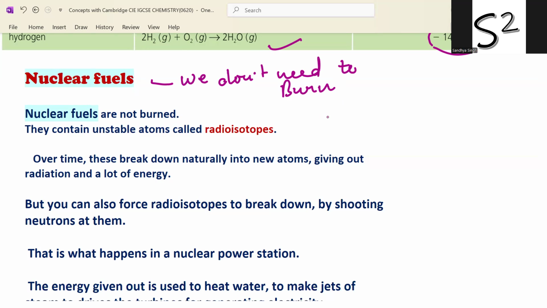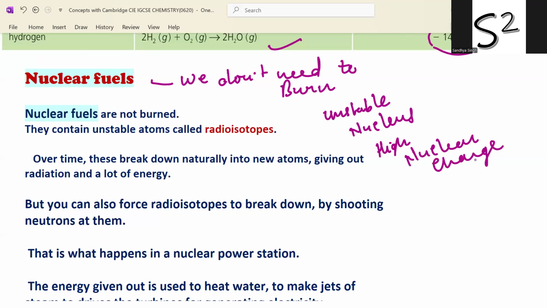They have an unstable nucleus because of the large nuclear charge. They have high nuclear charge and an unstable number of protons and neutrons. So to get stability, they break down easily. Over time, these break down naturally into new atoms, giving out radiation and a lot of energy.